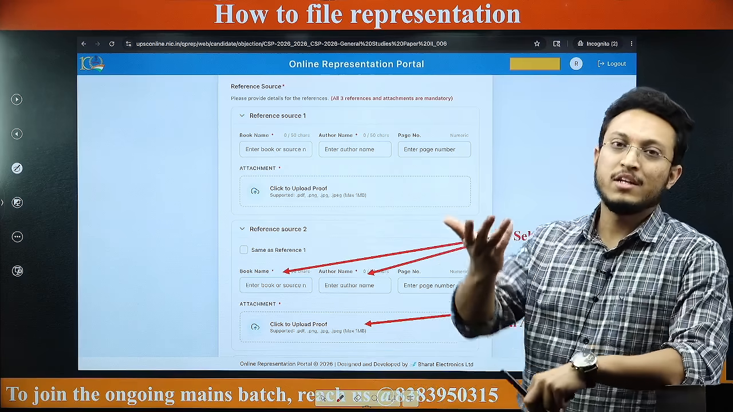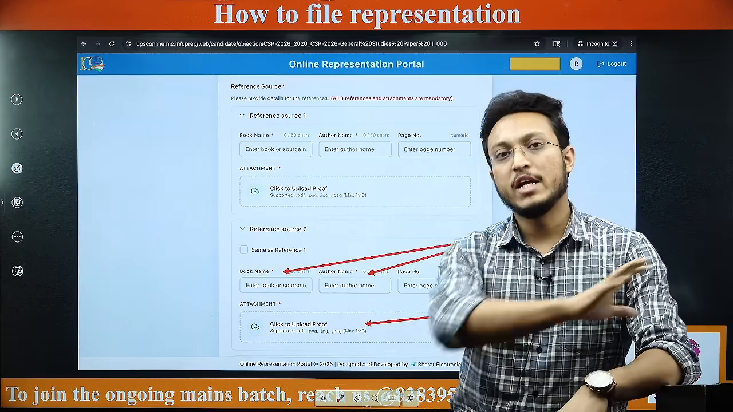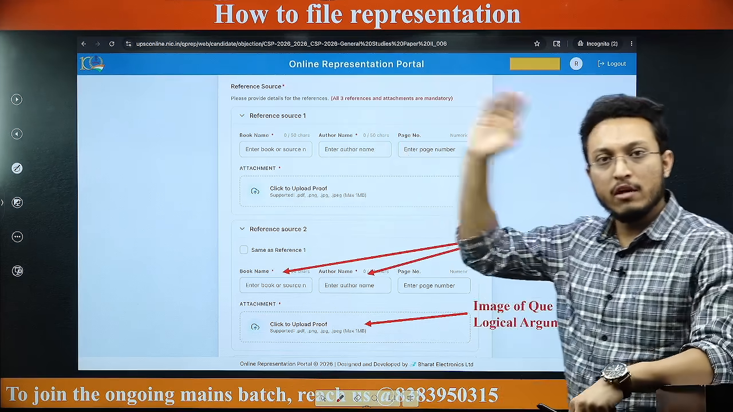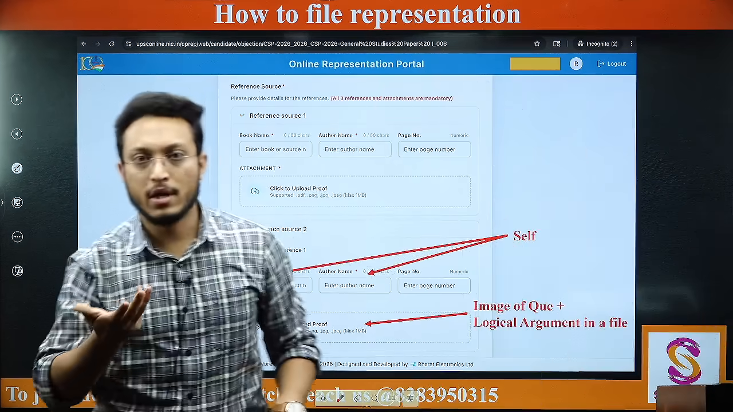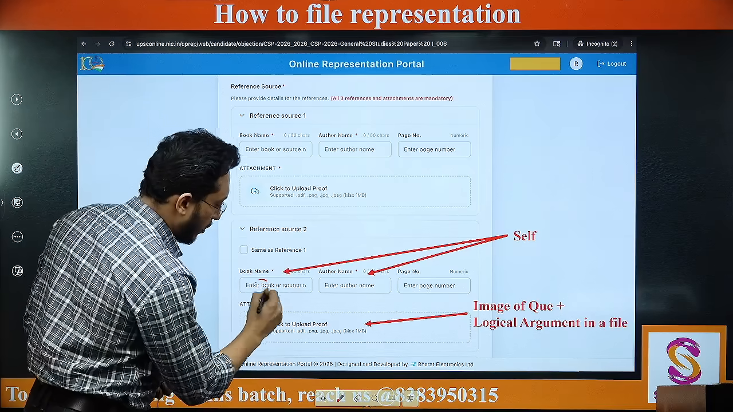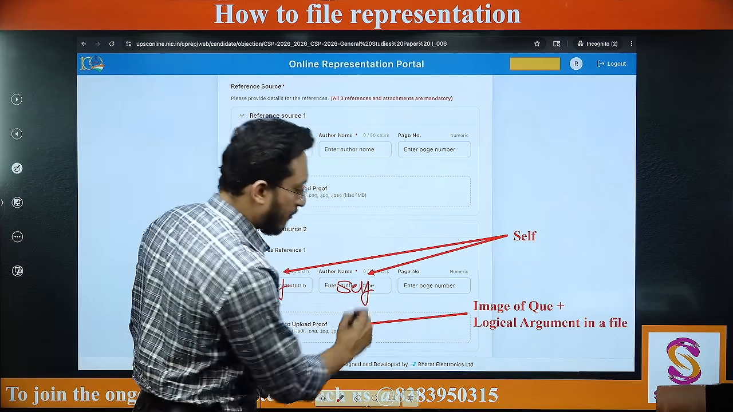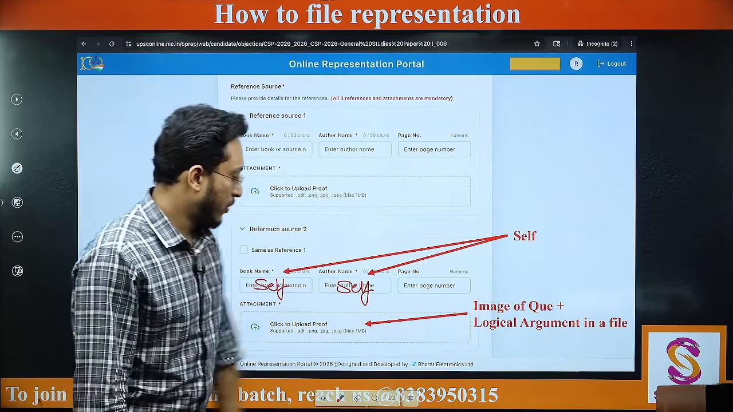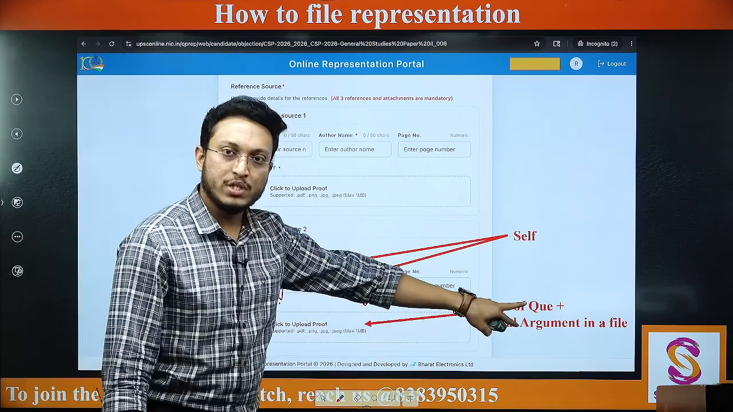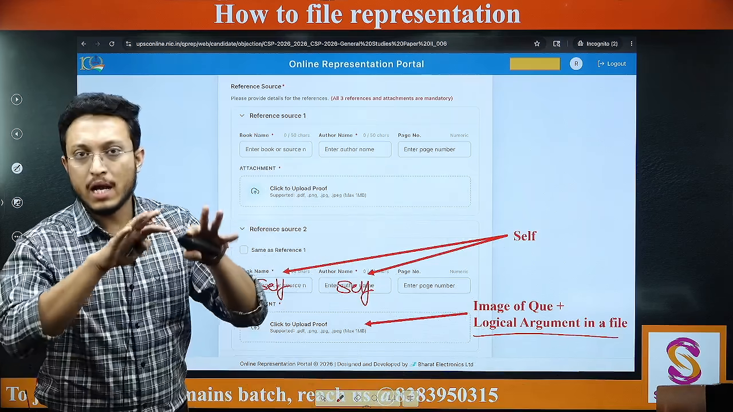अब AI से जनरेट कराया तो वैसे भी नहीं हो सकते, ठीक है। पहले होता था that the articles are given directly from the newspaper articles and all, but this, if it is AI generated, even they will not have the reference sources कि ये कहाँ से आया है. So here in the book name you can write self, in the author's name as well you can write self here. पेज नंबर लिखने का कोई ज़रूरत नहीं है. Here you can give the image of the question that you are filing for and logical arguments you can write in the file as well.